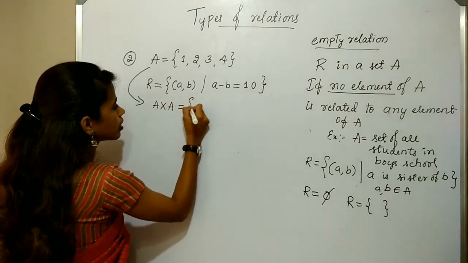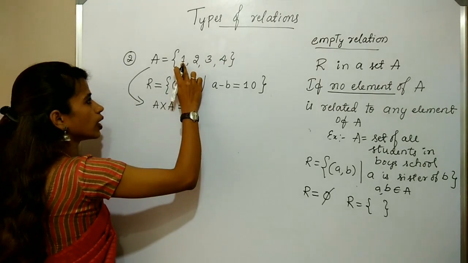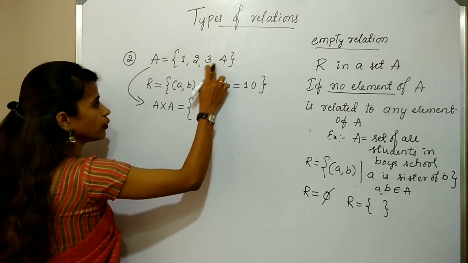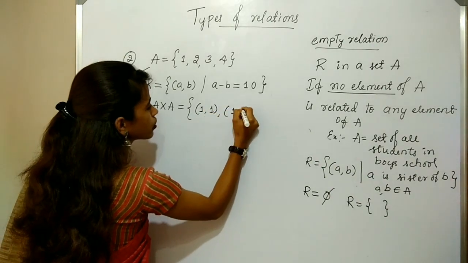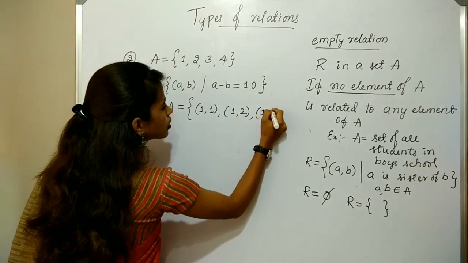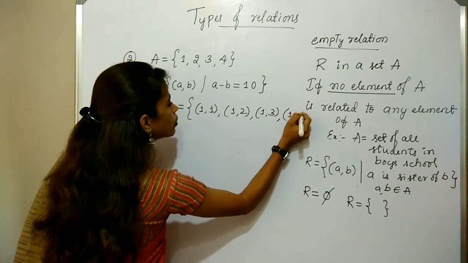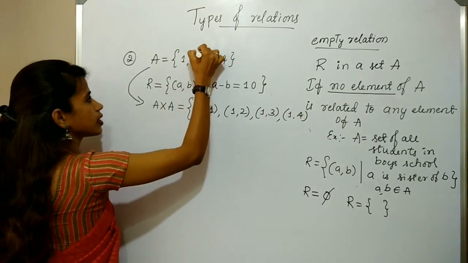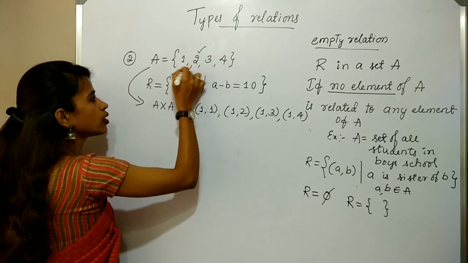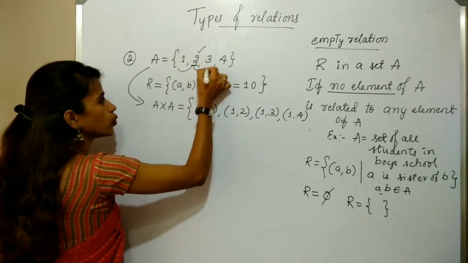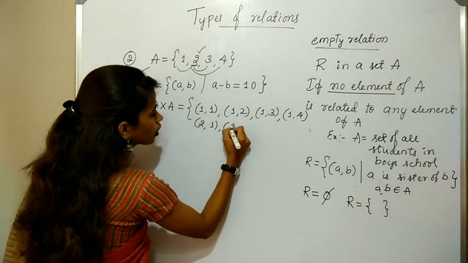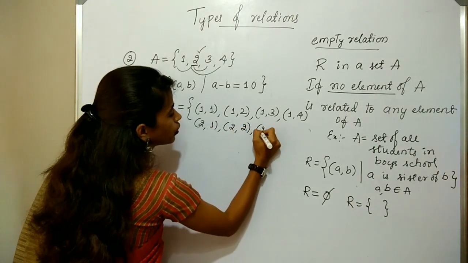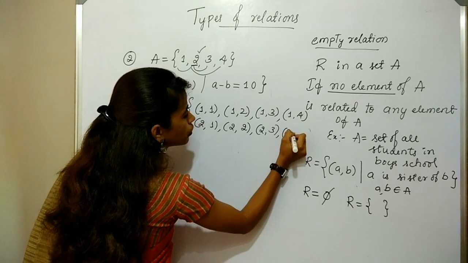So what is the Cartesian product? 1 with 1, 1 with 2, 1 with 3, 1 with 4. Next, second element, 2 with 1, 2 with 2, 2 with 3, 2 with 4.